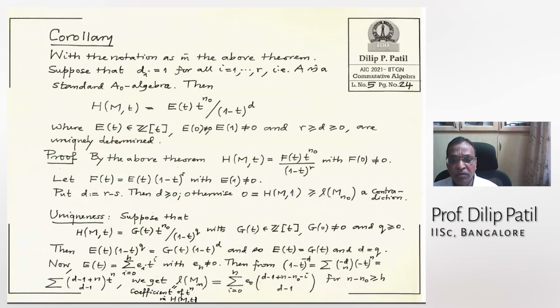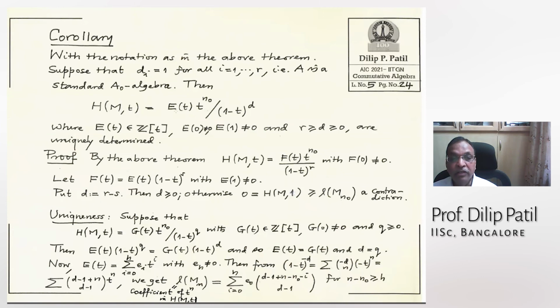So D has to be Q. If one D is smaller than the other, then this polynomial will divide, so you can use the division algorithm to get a contradiction. Therefore D is Q, and when D is Q, E is G.